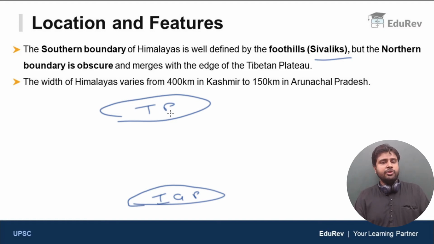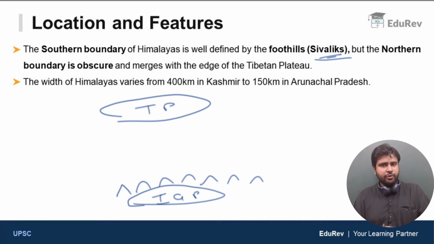So to the north we have the Tibetan Plateau, which is the highest plateau in the world, also called the roof of the world. To the south we have the Indo-Gangetic Plain. Just above the Indo-Gangetic Plain, we have a chain of low hills. These hills are foothills of the Himalayas and they are called Shivaliks. In between Shivaliks and the Tibetan Plateau, we find the Himalayan ranges. The southern boundary of the Himalayas is well defined by a chain of low hills, the outer foothills of the Himalayas, also called Shivaliks. But the northern boundary of the Himalayas is not well defined. It merges with the edge of the Tibetan Plateau.